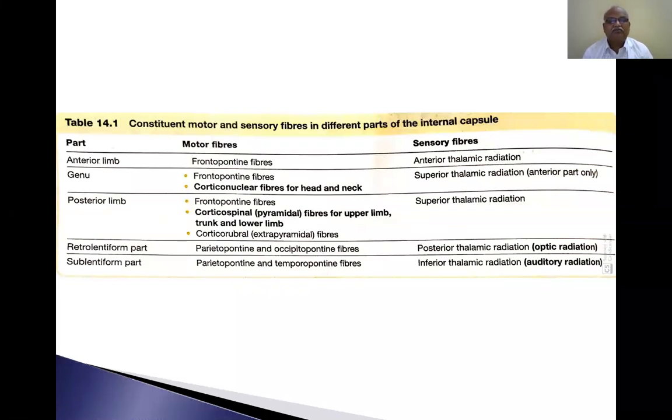Motor fibers go to the frontal lobe, parietal lobe, occipital lobe, and temporal lobe. The frontopontine fibers go from the frontal lobe to the pons. The sensory fibers, such as the anterior thalamic radiation, are all sensory because the thalamus is the gateway of sensory relay. All sensory pathways end in the thalamus, and from the thalamus fibers go to the cerebral cortex, except one. Already I told you while telling you about the thalamus.